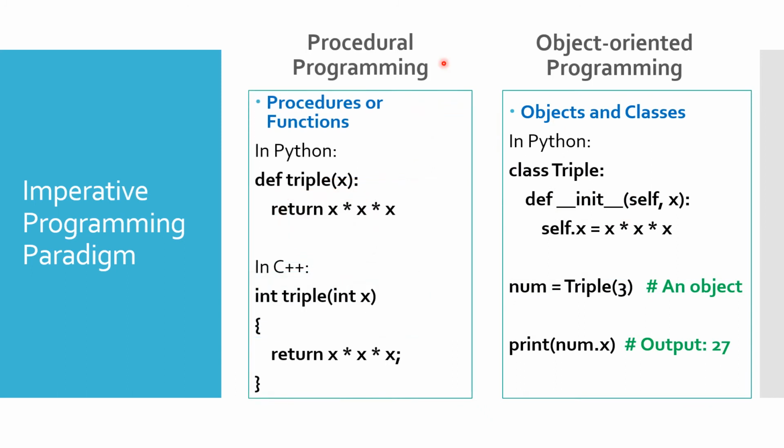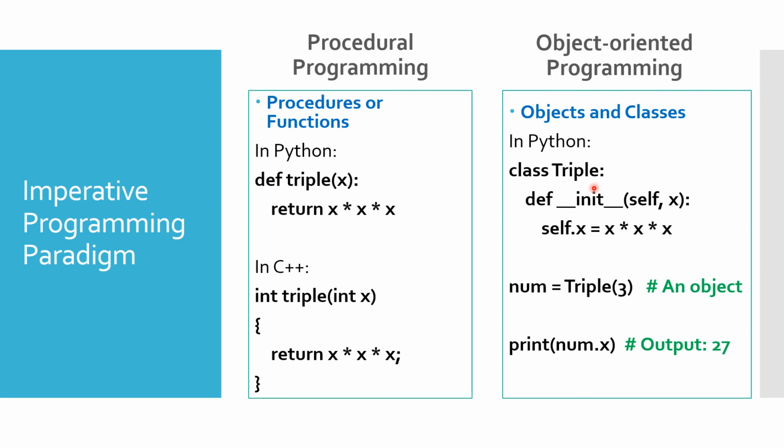In procedural programming, the building blocks of the programs are functions or procedures. However, in object-oriented programming, the building blocks are objects and classes. In Python, we define functions using the keyword def. We can also define and call functions in C++. Both Python and C++ also allow us to express the program using objects and classes.